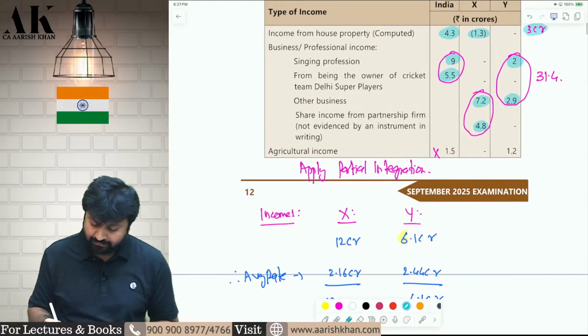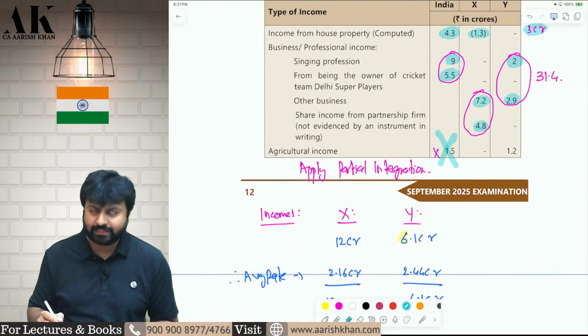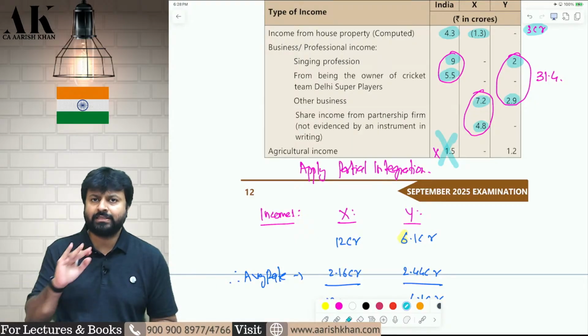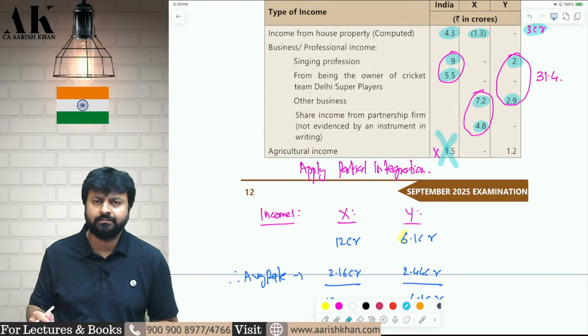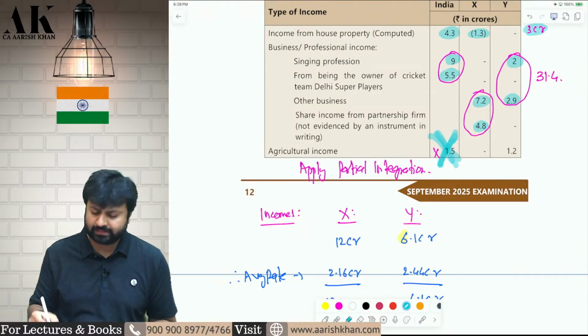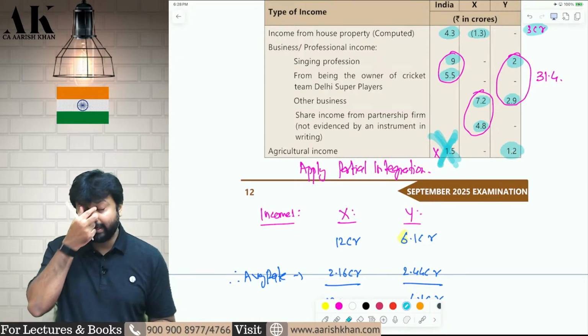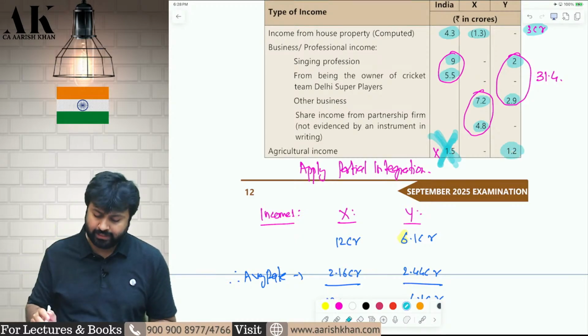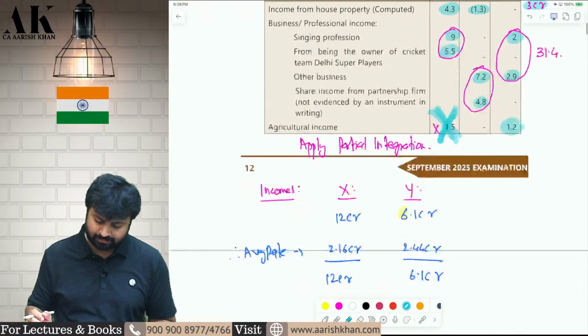Then you are earning agriculture income in India, that is exempt in India. That is not subject to tax, so you will not take this income in total income. Rest all you will take in the total income and compute tax. This 1.2 crore agriculture income from country Y is taxable in India. Foreign agriculture incomes are not exempt.